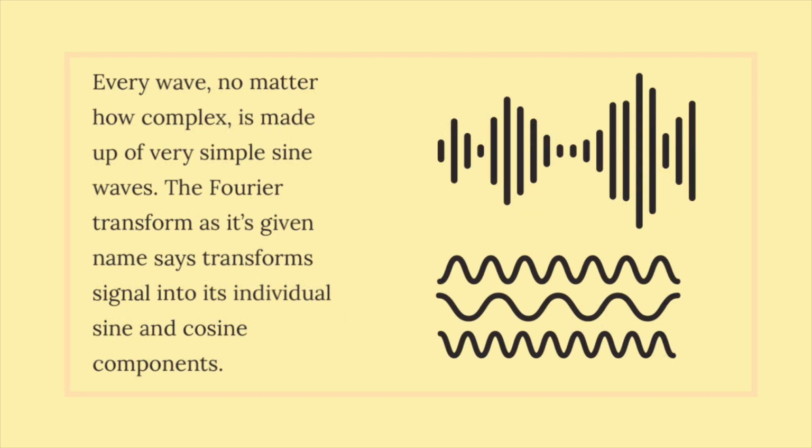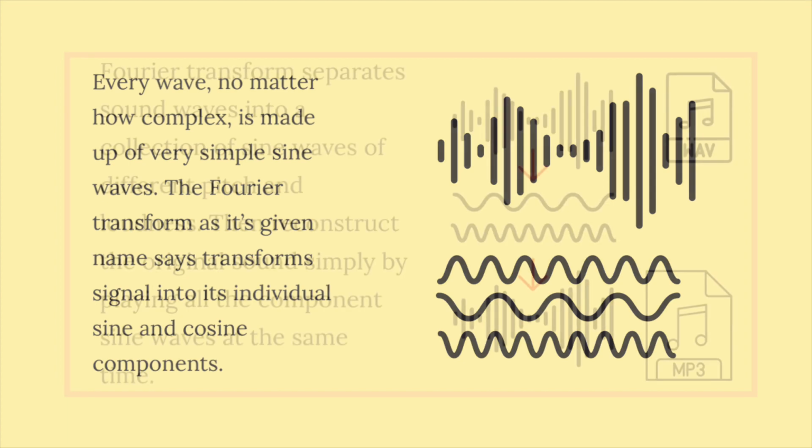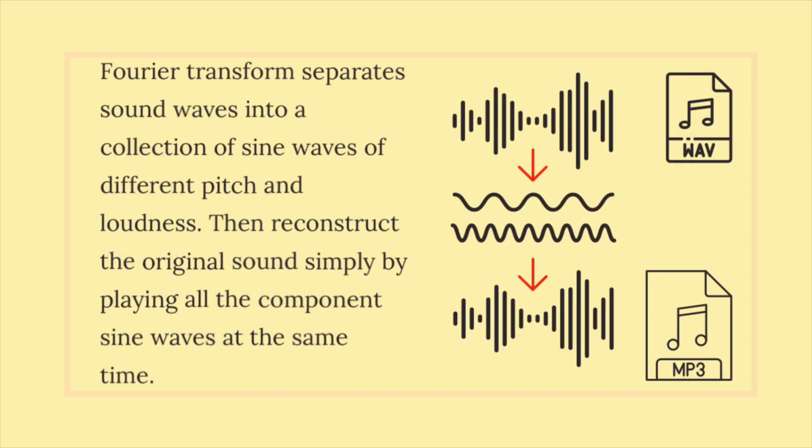Every wave, no matter how complex, is made up of very simple sine waves. The Fourier transform, as its given name says, transforms the signal into its sine and cosine components. Fourier transform splits sound waves into a collection of sine waves of different pitches and loudness. Then reconstruct the original sound simply by playing all the component sine waves at the same time.